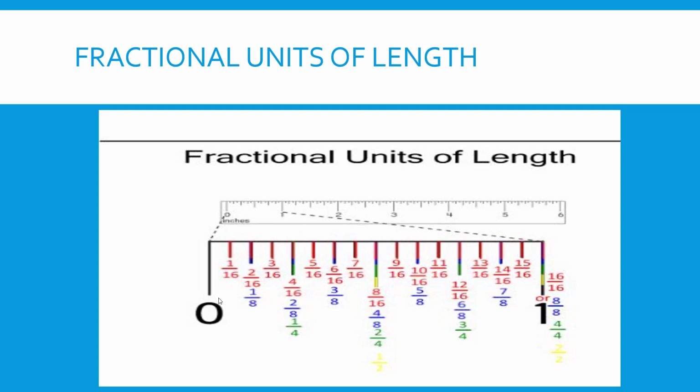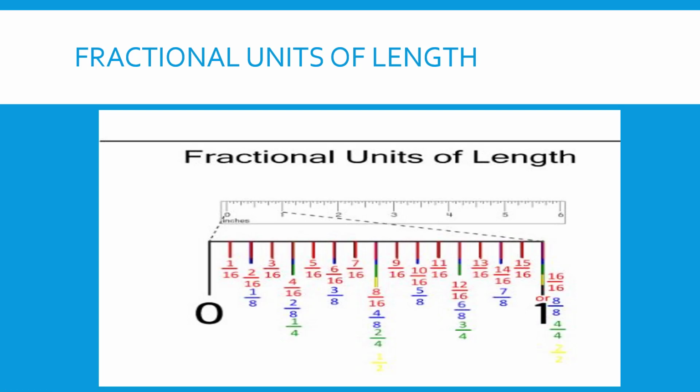So going from the left to the right, starting at 0, we have a 1/16 of an inch, 1/8 inch, 3/16 of an inch, 1/4 inch, 5/16 of an inch, 3/8, 7/16 of an inch, 1/2 of an inch, 9/16 of an inch, 5/8 of an inch, 11/16 of an inch, 3/4, 13/16 of an inch, 7/8, 15/16 of an inch, and then 1 inch.